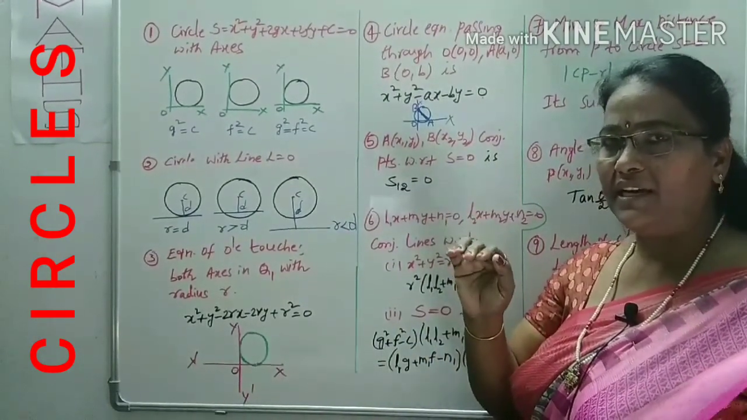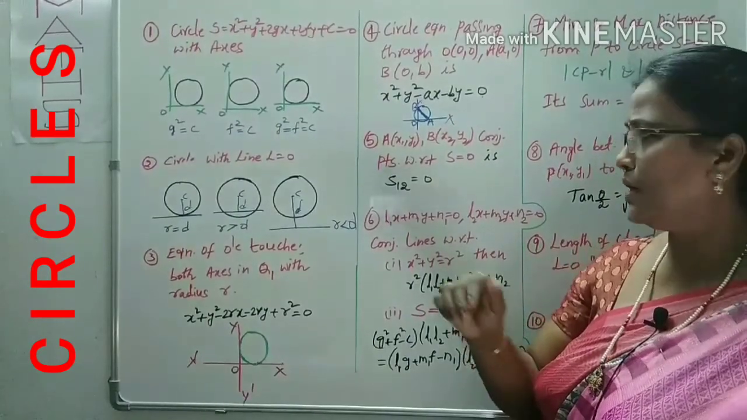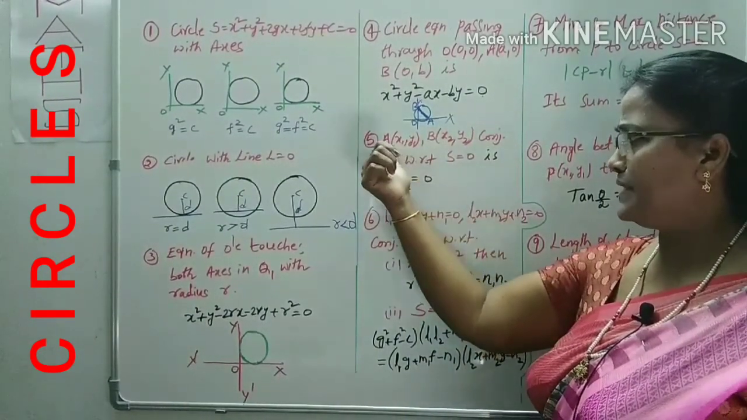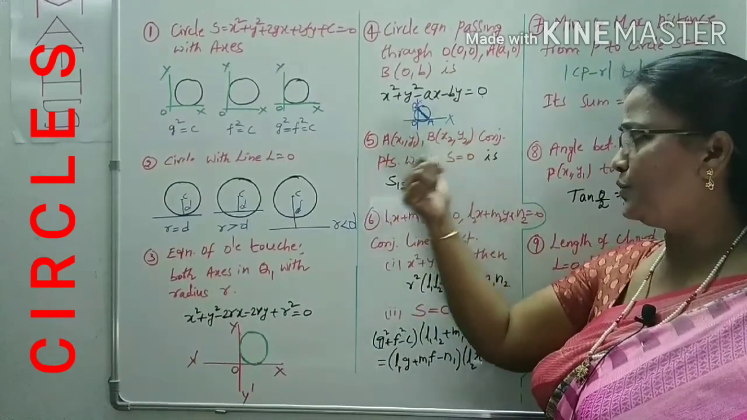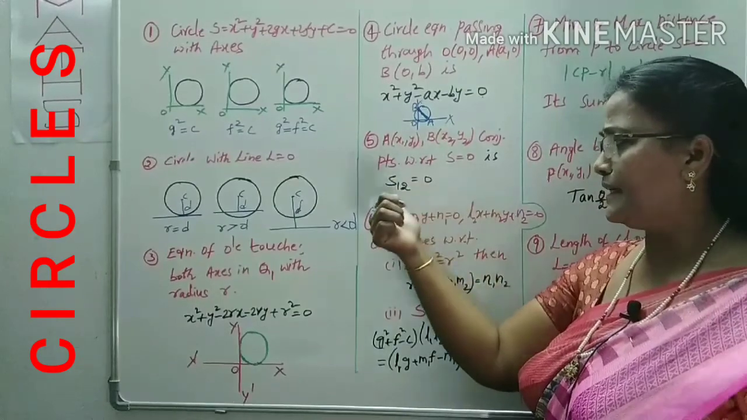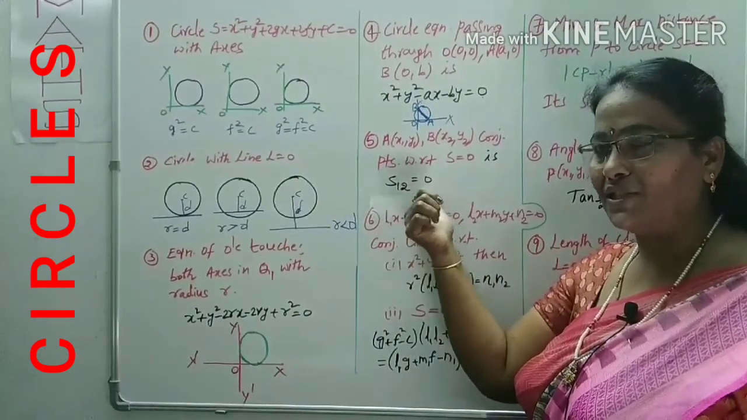AB are ends of a diameter. Is it clear? Now come to the next point. If two points are given like this, A(x1, y1) and B(x2, y2), those are conjugate points with respect to the circle S = 0, then the condition is S12 = 0.